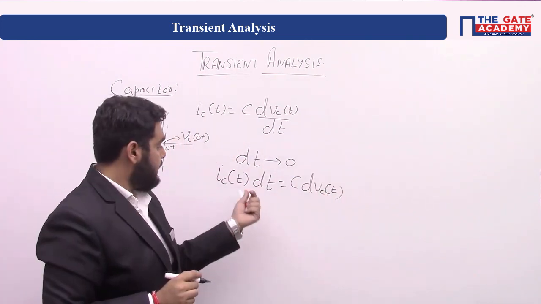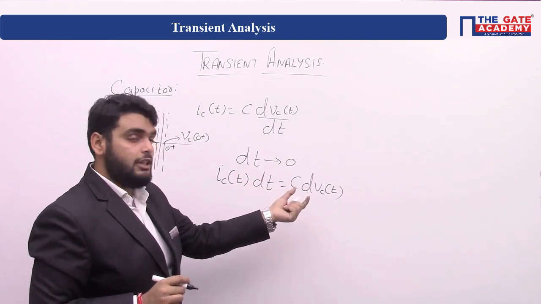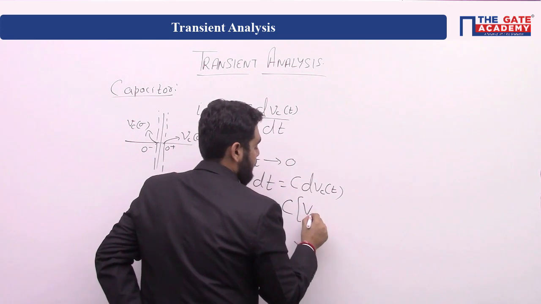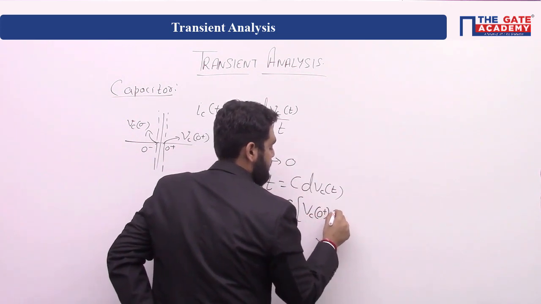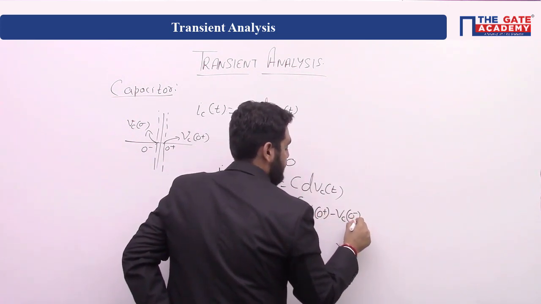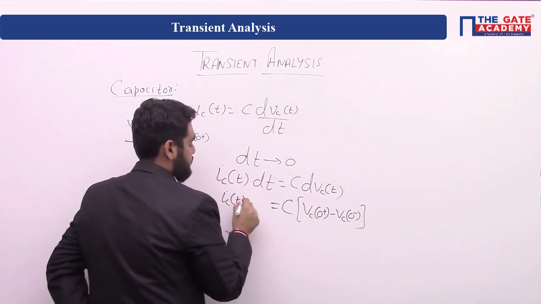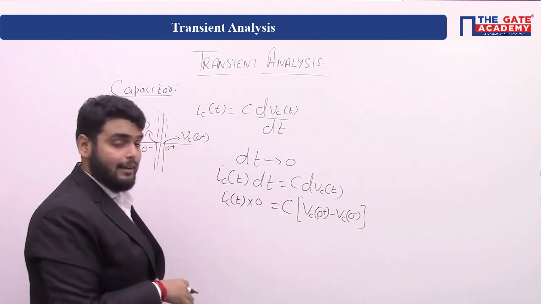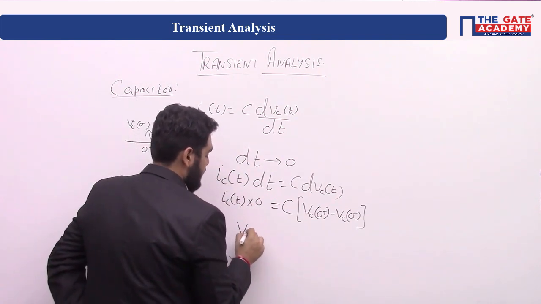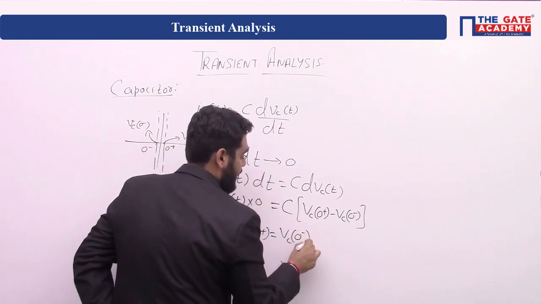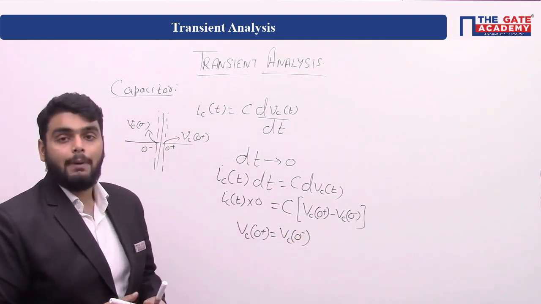Yes or no? This tends to 0. And what is the change in voltage across the capacitor? It is V_C(0+) minus V_C(0-), and this is 0. And after solving this, we will get the capacitor voltage at 0 minus is equal to the capacitor voltage at